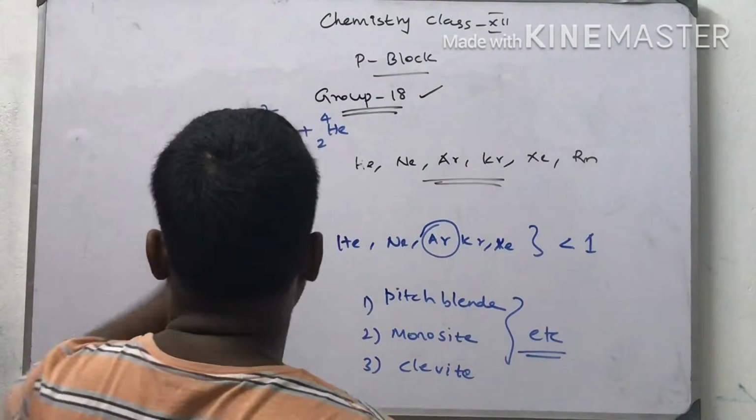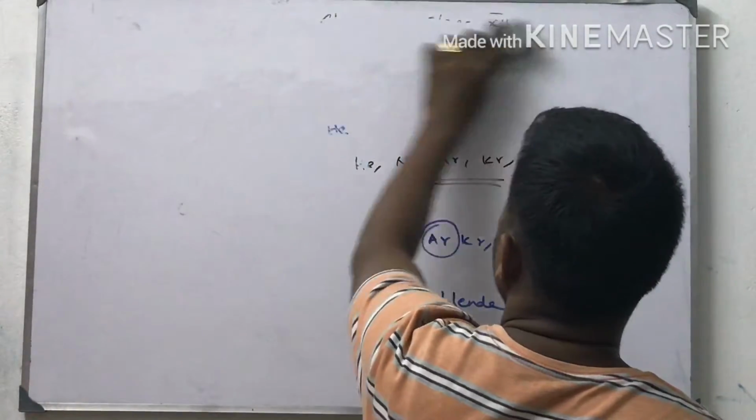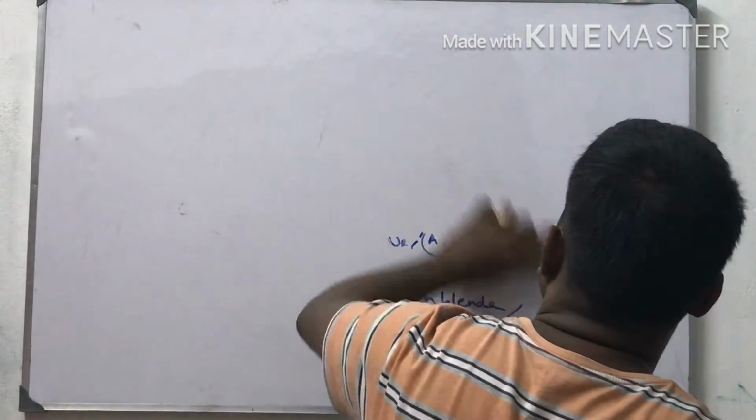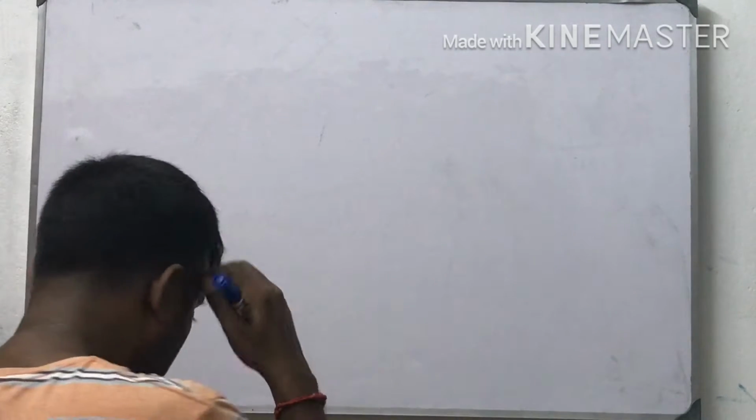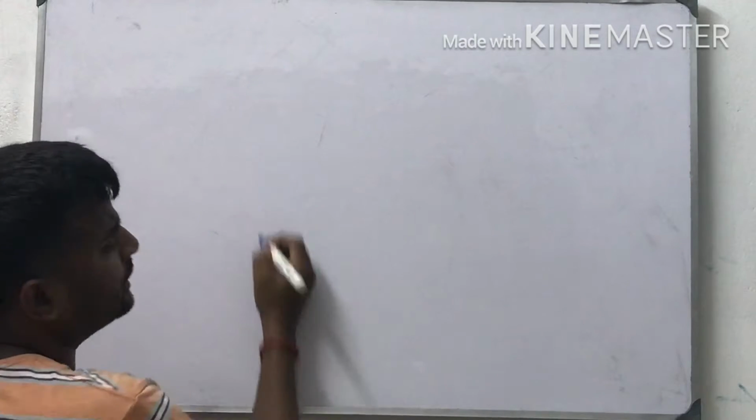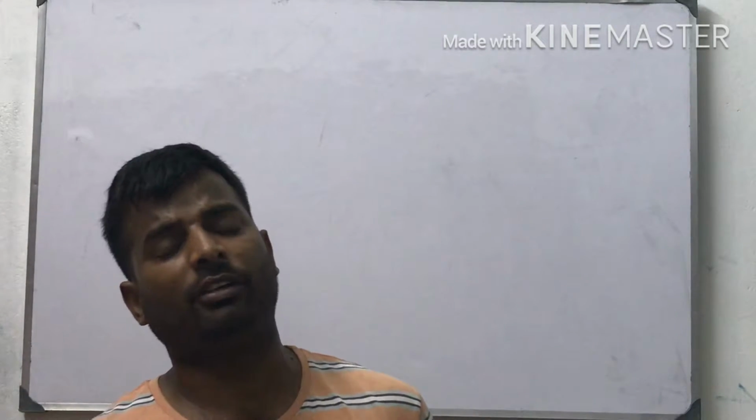Next one. Some helium, neon, argon, krypton and other gases are obtained from fractional distillation of liquid air. We are collecting the liquid air, not dry air, and using the fractional distillation method, we will get helium, neon, argon and other gases.